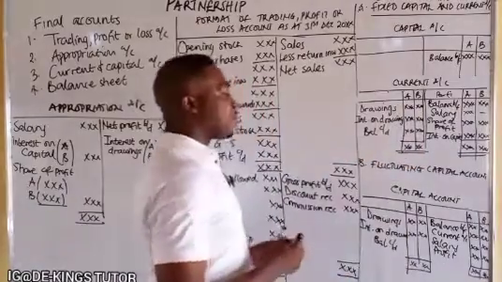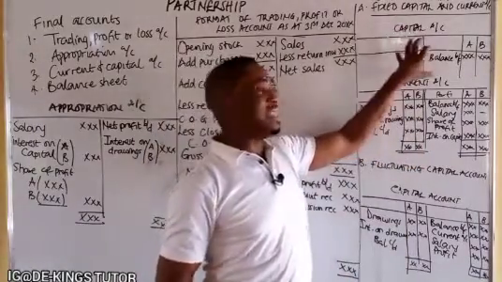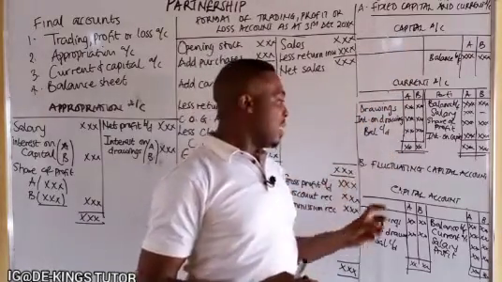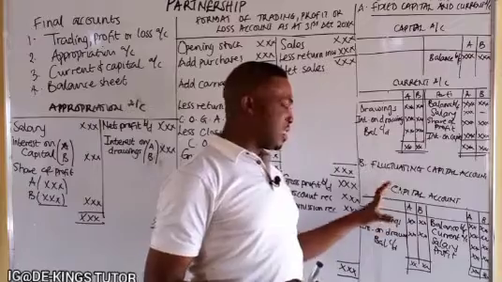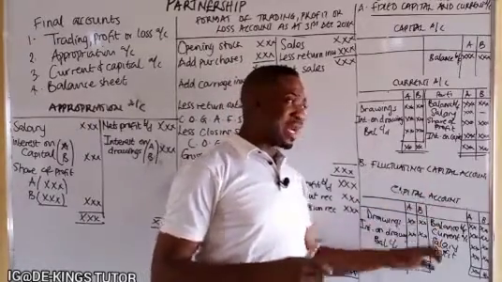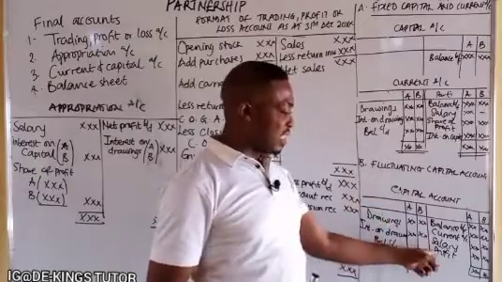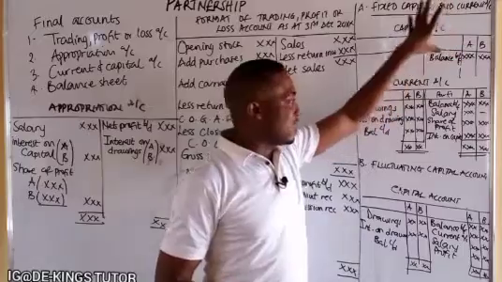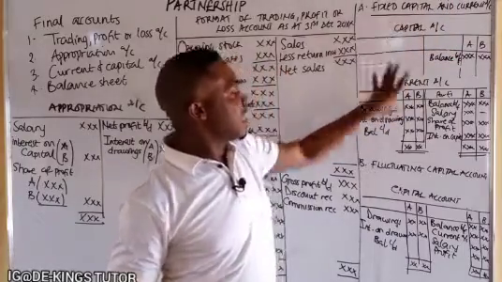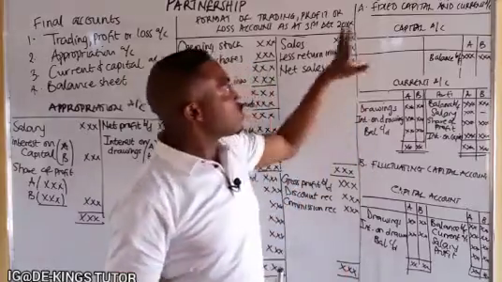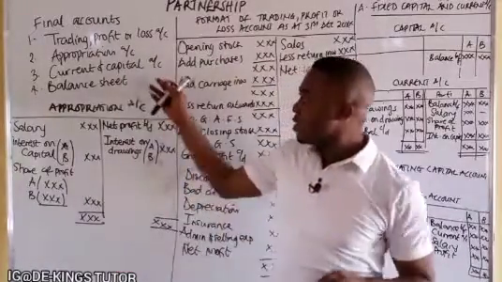So you can see it is quite different from this. Here the capital account and current account were split, but for this they are added together. That's why it's called fluctuating. So at that point the capital account will fluctuate because of the changes in this, but for the other one the capital account is static. So that is in terms of the current and capital. This is where you record their individual entitlement. That is the third account to be prepared.